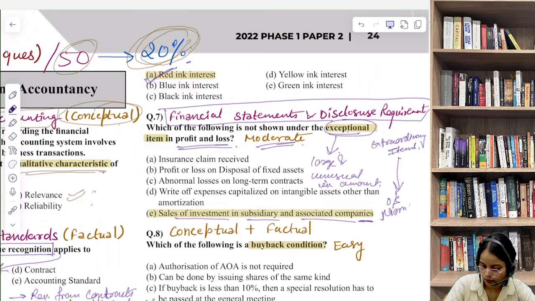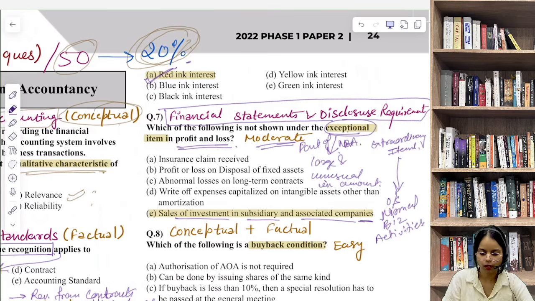Here we were talking about what is part of normal business activities. Exceptional items and extraordinary items, what are they? They are not part of your normal business activities. So this was a moderate type of question.